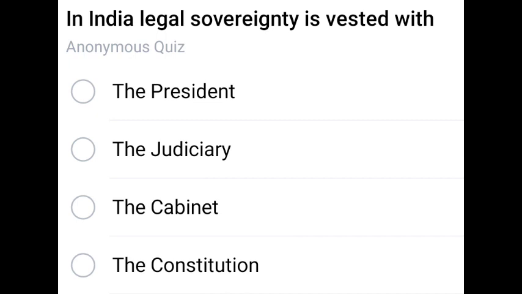In India, legal sovereignty is vested with. The correct answer is the Constitution.